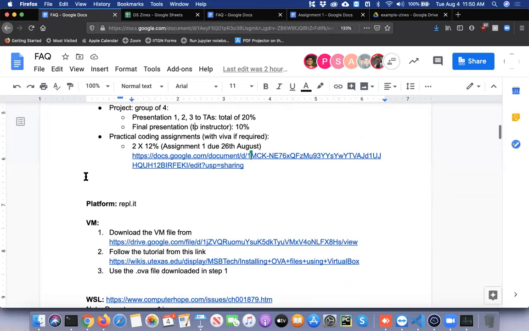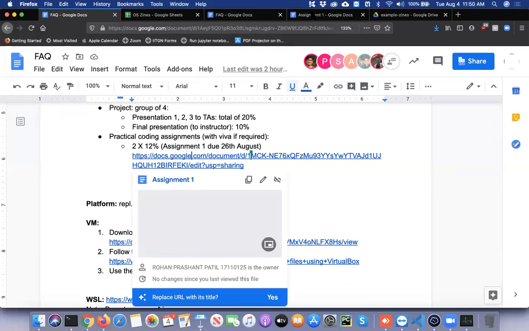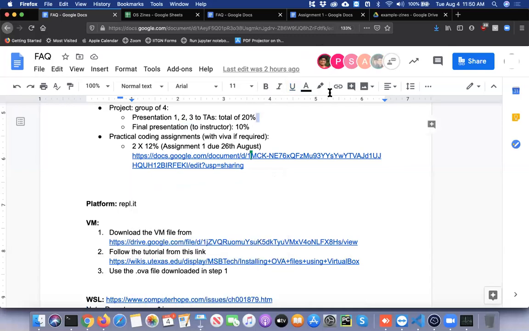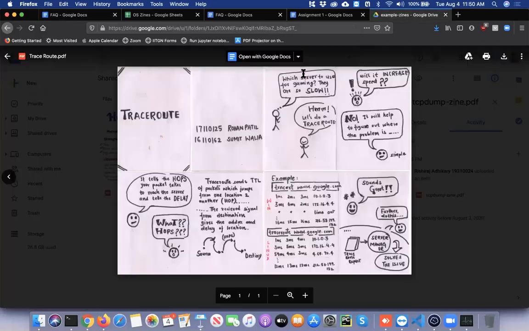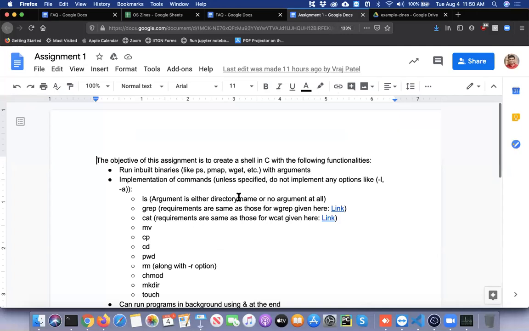And there would be 2 programming assignments, which should be pretty heavy, at 12% each. The first assignment is due on 26th August. The first assignment is to create a shell in C. This is again not the final assignment. This is just to give you a sense of what to expect in this course.